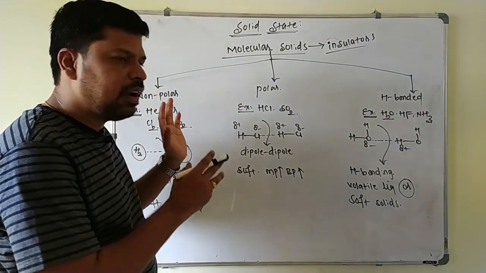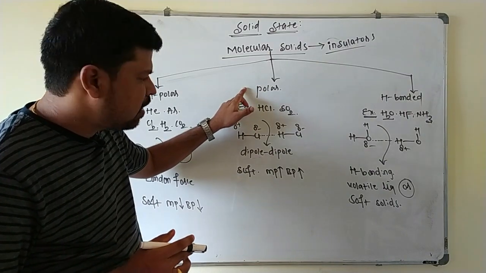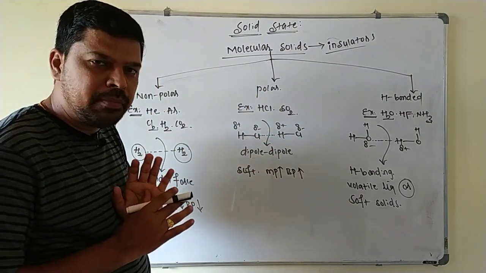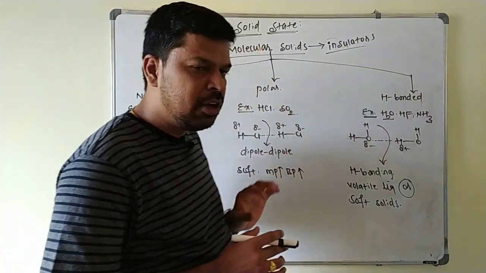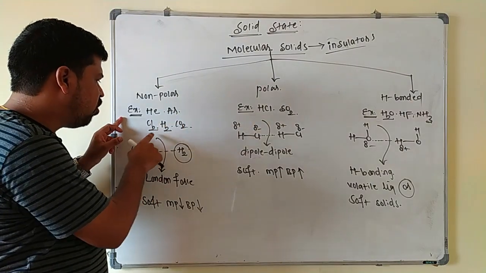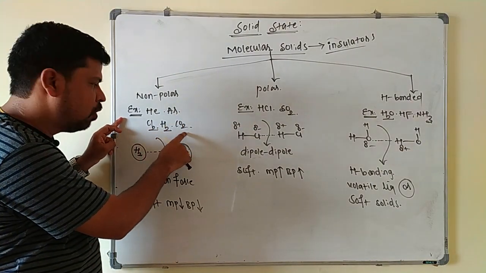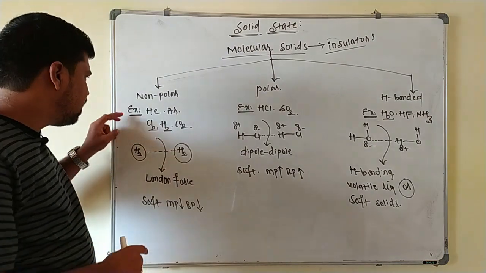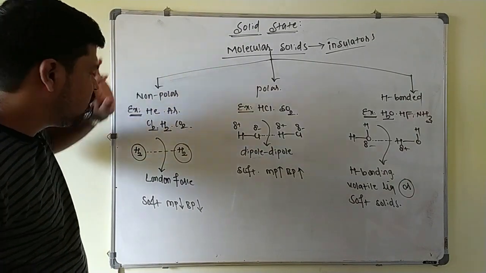For the entrance point of view, you have to remember what the constituent particles are and what type of binding force exists between them, for non-polar, polar, and hydrogen bonded molecules. In non-polar molecular solids, the constituent particles are non-polar molecules like Cl2, H2, CO2. Along with that, some noble gas atoms like helium or argon also come under non-polar solids.